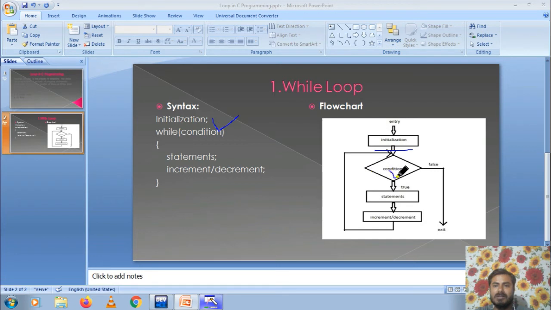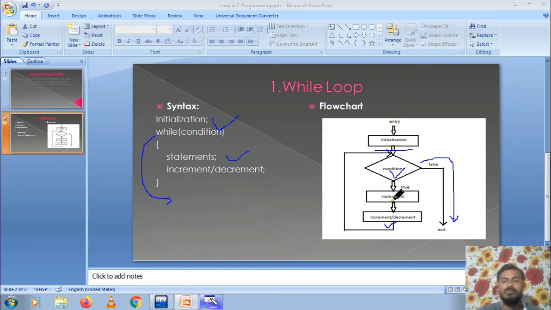Then we give the condition inside the diamond box. If the condition is true, then the statement gets executed, then increment or decrement takes place. If the condition is false, then the control of the program comes out of this while loop, and whatever is there after it gets executed.